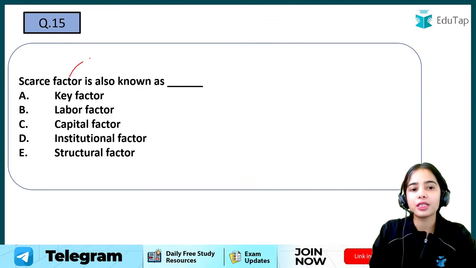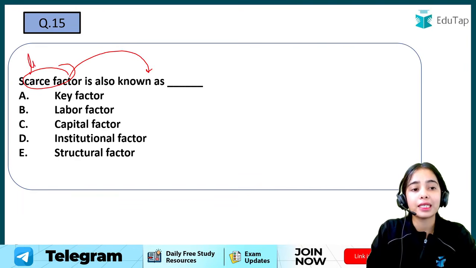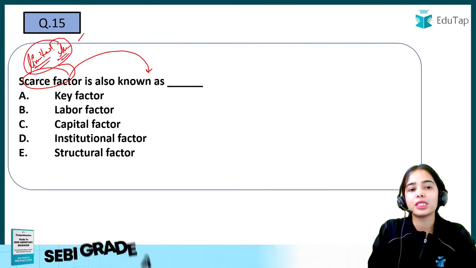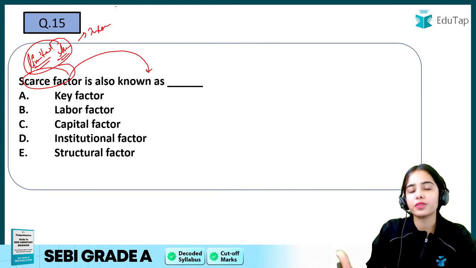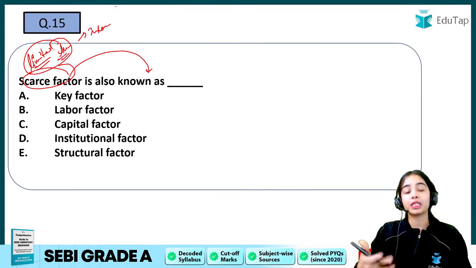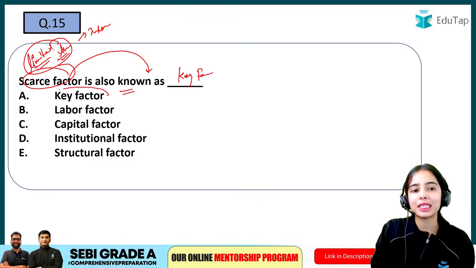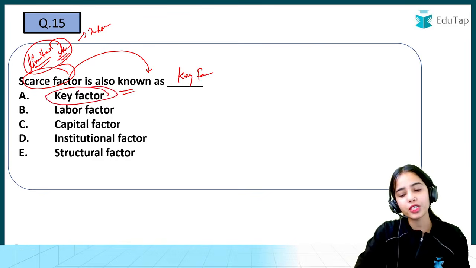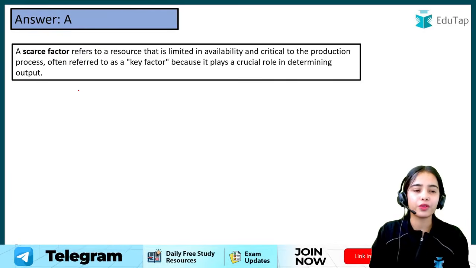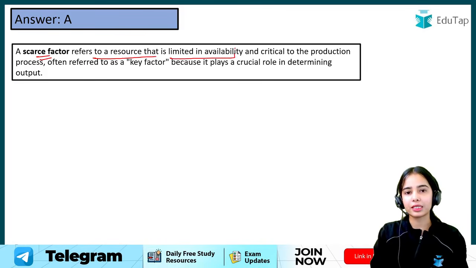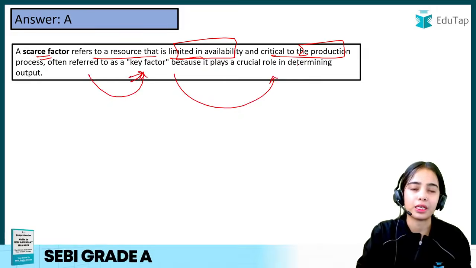Okay, now scarce factor is also known as... by the term itself you can understand that scarce or scarcity means it is limited, the resources are limited in nature. So the limited availability of the resources, and they are important for production, because the scarce factors, the factors of production, are limited in nature but important for production. They are also known as key factors, because these are the important factors for production. Okay, so this is more of a logical kind of question. A scarce factor refers to the resource that is limited in availability and critical to the production process. It is also known as a key factor because it plays a crucial role in determining the output.